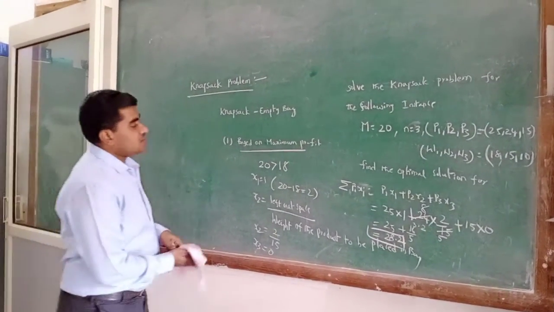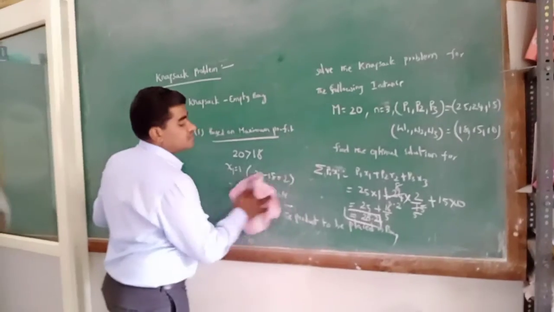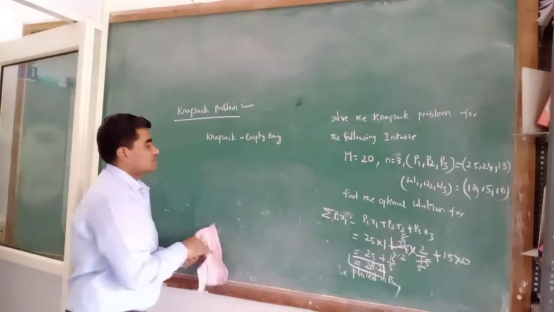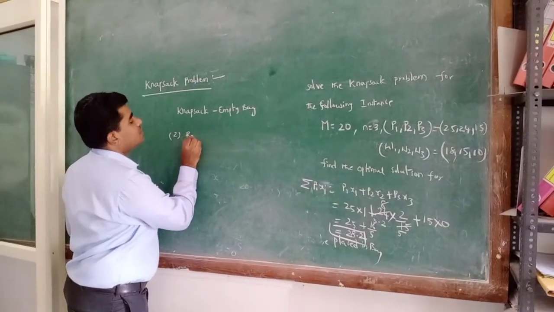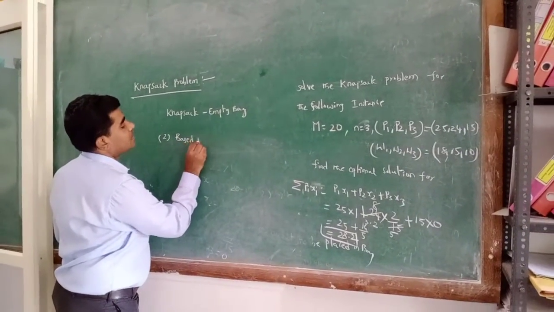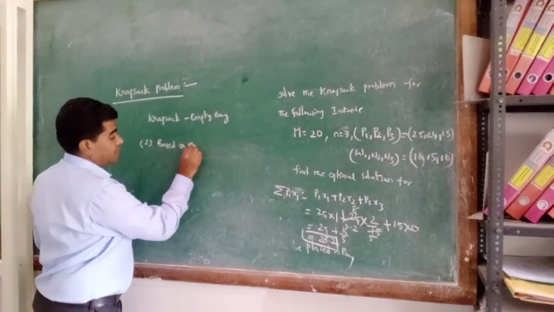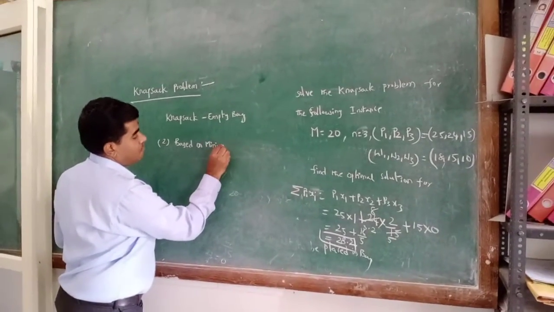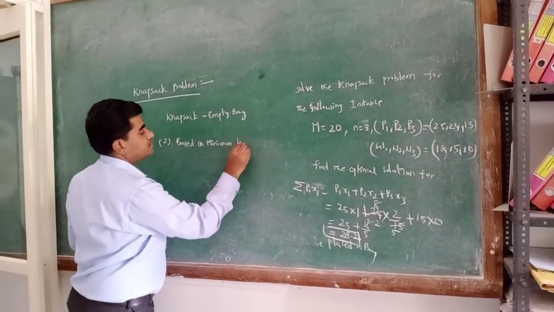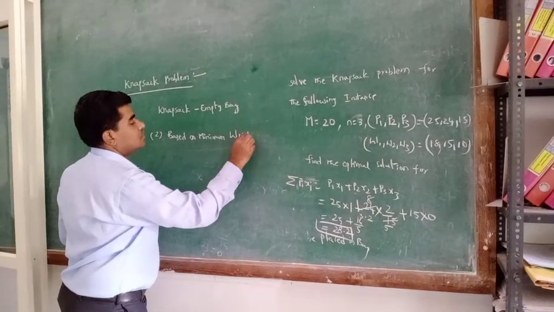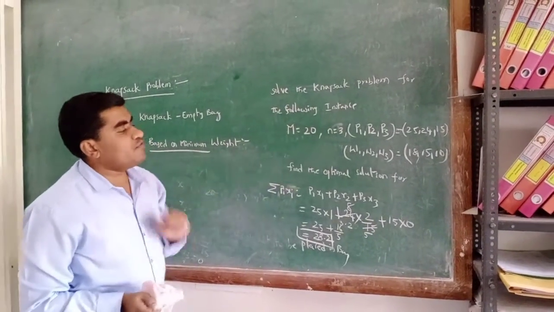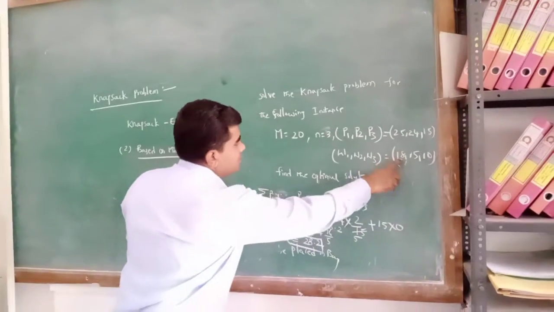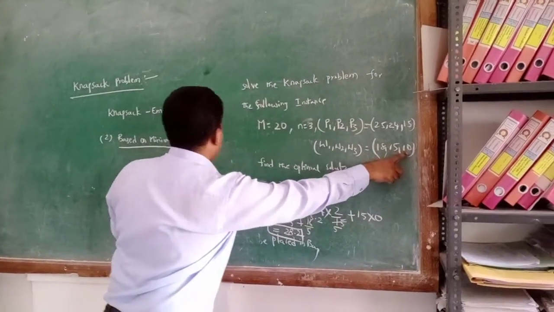Next, based on minimum weight, we will find. Second thing is based on minimum weight. So here bag size is 20 and 18, 15, 10 are the weights of the products.